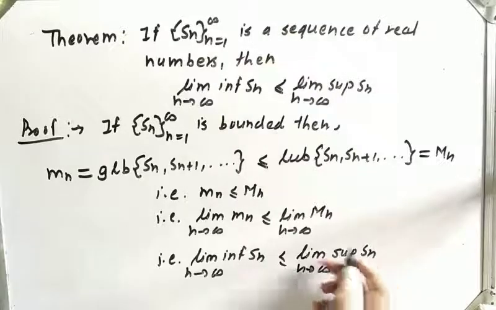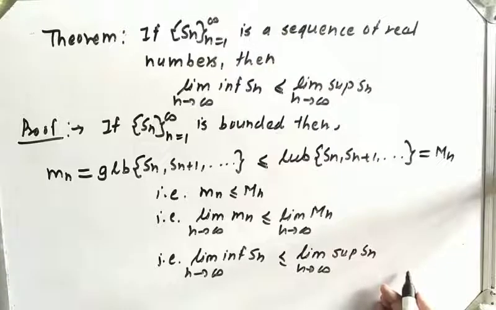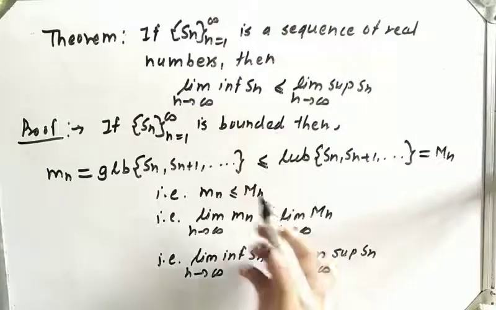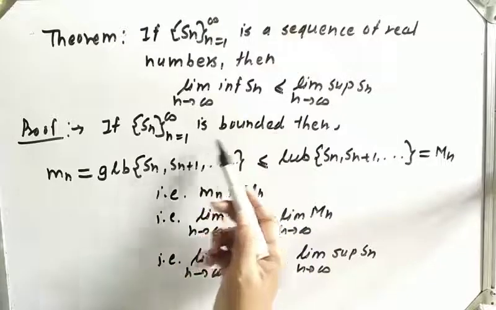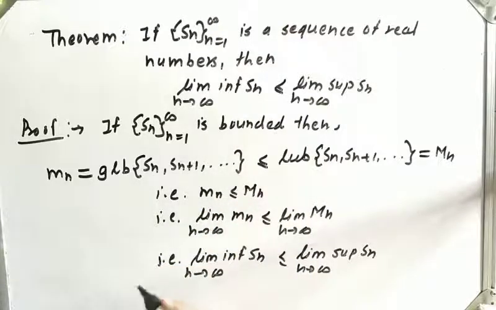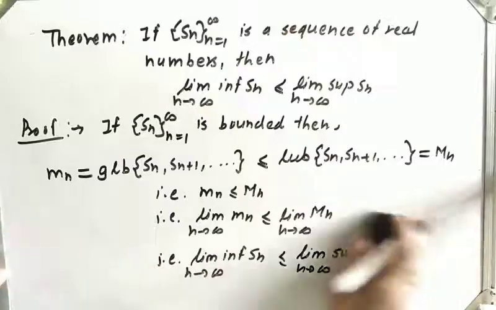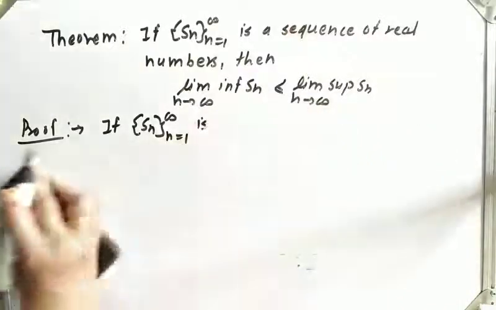Which is what we had to prove, that limit inferior is always less than or equal to limit superior. This is for the case when the sequence is bounded. Another case, if sequence Sn is not bounded, then what happens?